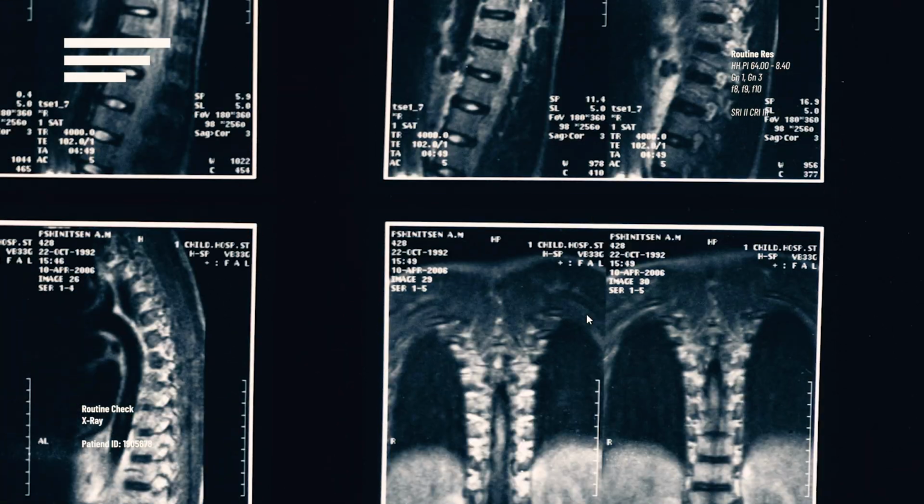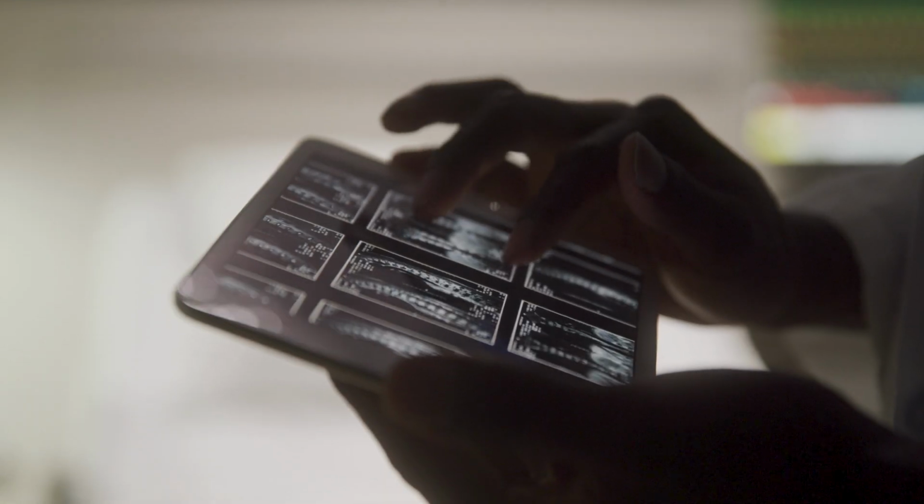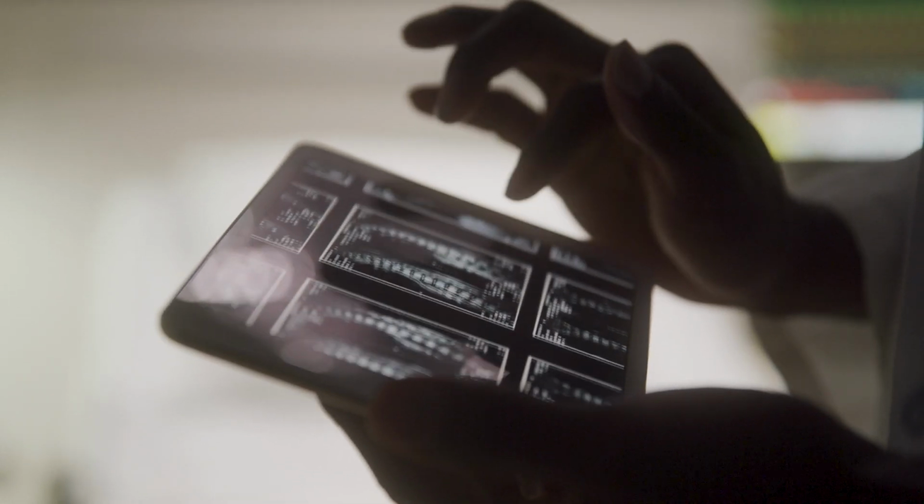The curvature needs to be measured a minimum of 10 degrees or greater using a Cobb Angle analysis to actually be diagnosed as scoliosis. A Cobb Angle is actually a measurement taken during X-ray. It's the gold standard in assessing and measuring scoliosis. And it involves drawing lines from the most tilted vertebra on the top of the curve to the most tilted vertebra in the bottom of the curve, and comparing the tilt of these vertebrae by drawing intersecting lines and measuring